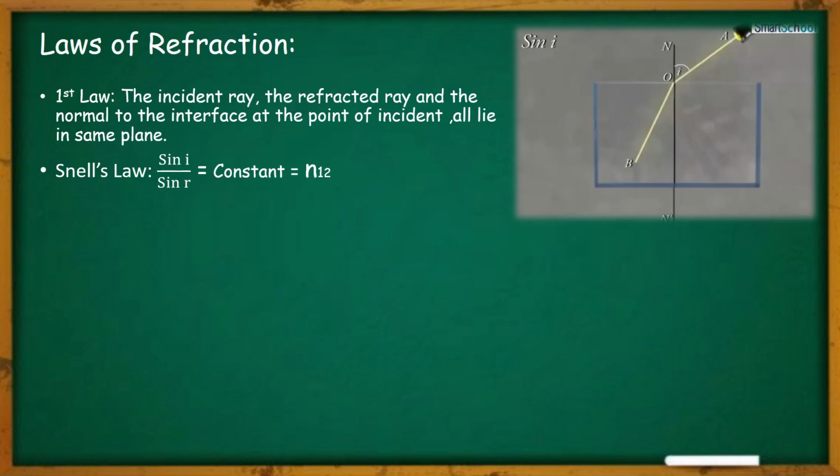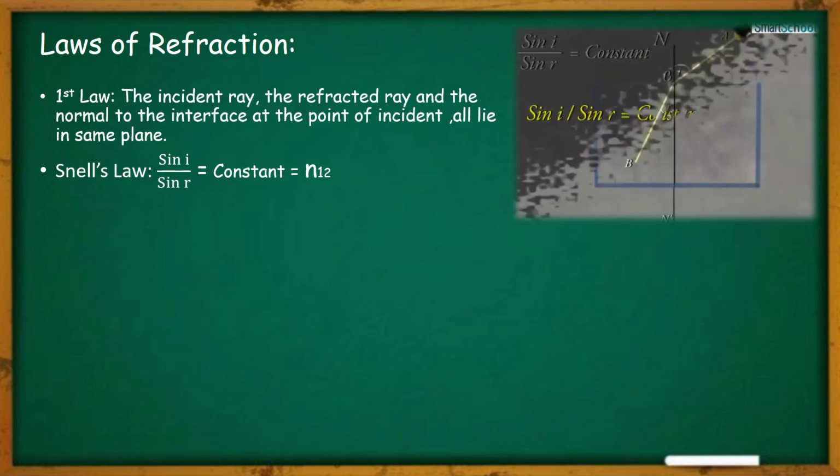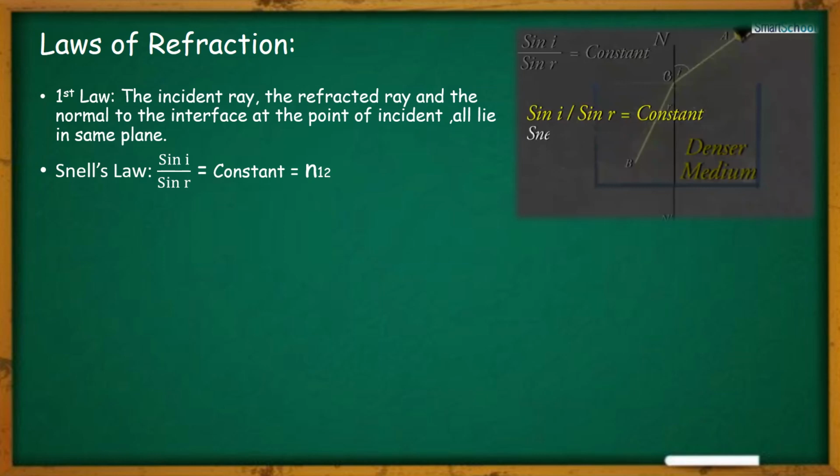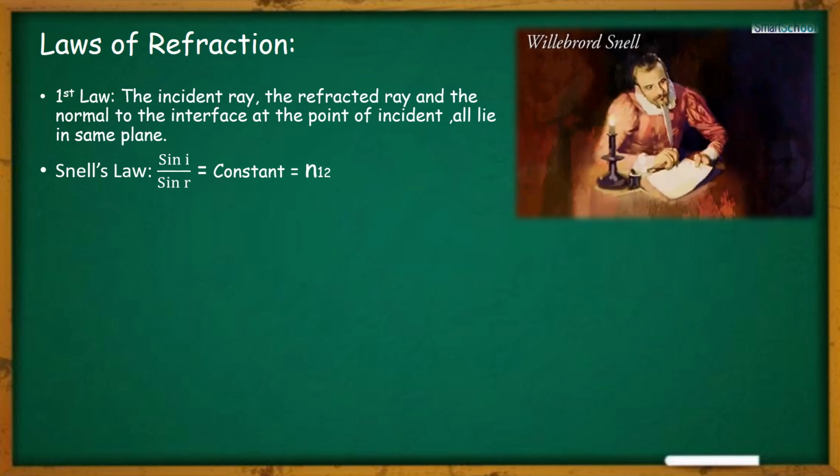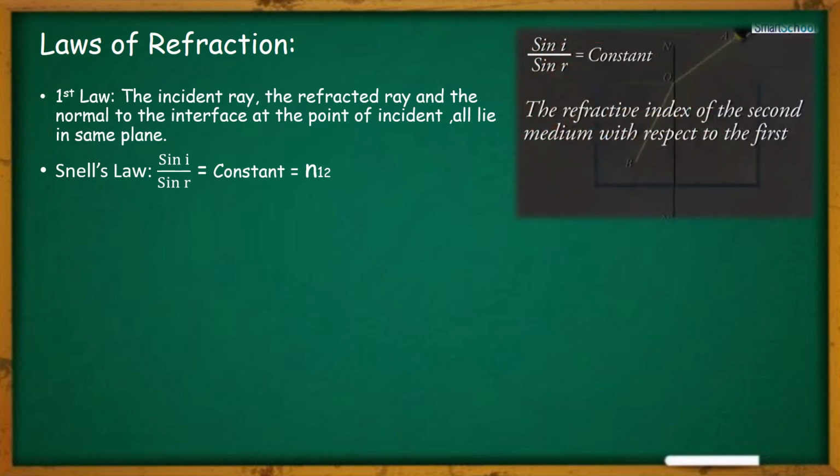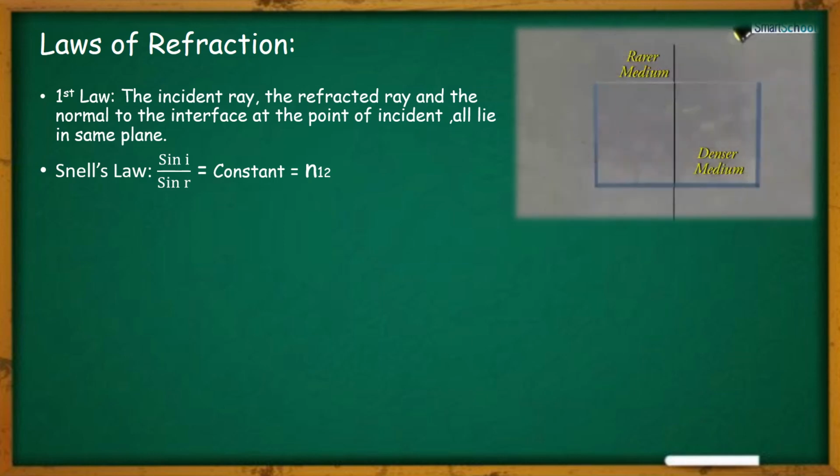And here the sine of angle of incidence and sine of angle of refraction give us a constant. This constant is the refractive index, and this is better known as Snell's law of refraction. This constant can also be written as n12 or n21, and it is given by Willebrord Snell. This constant particularly is the refractive index of the given medium as compared to the other one.